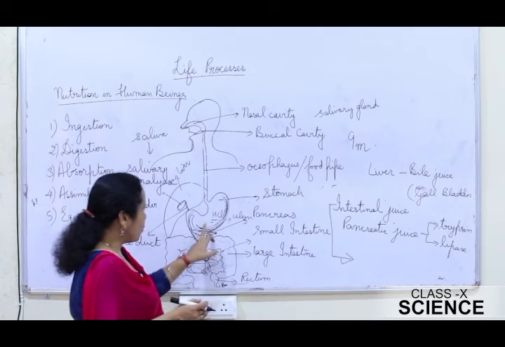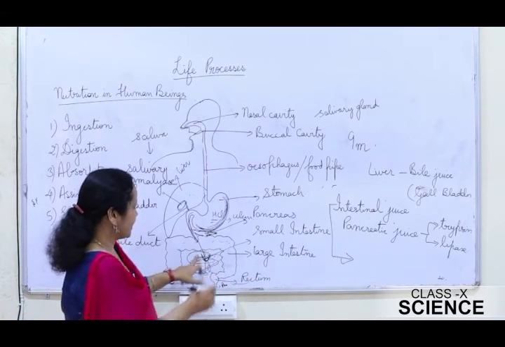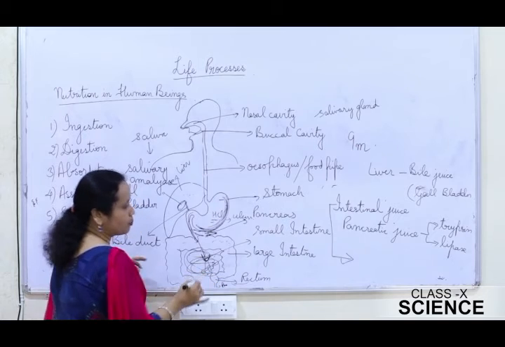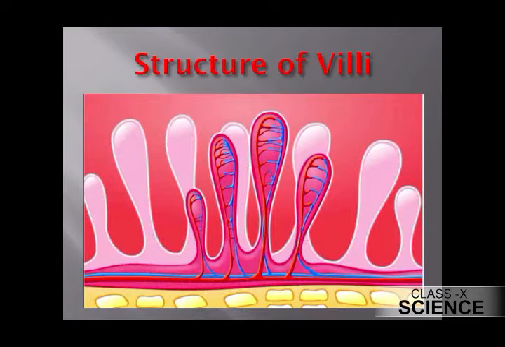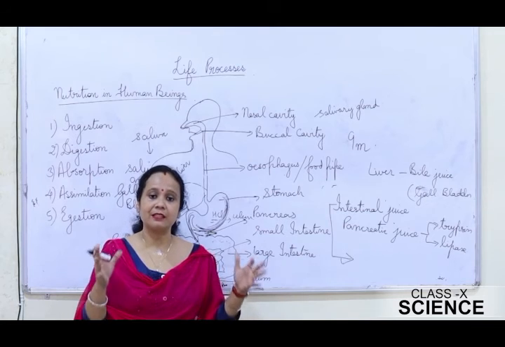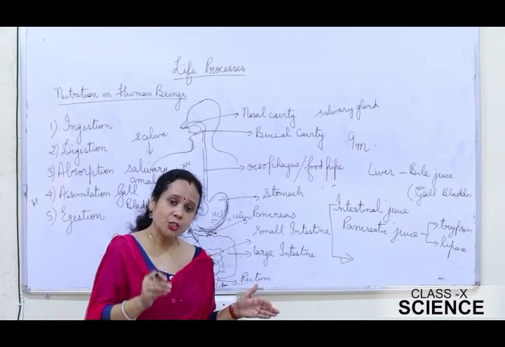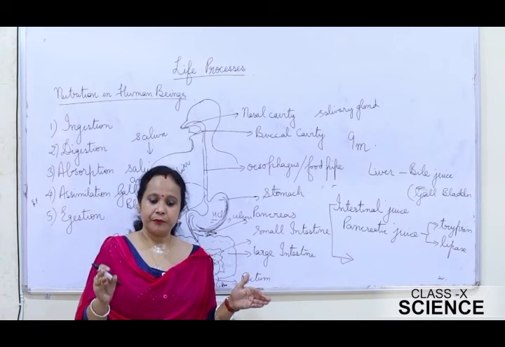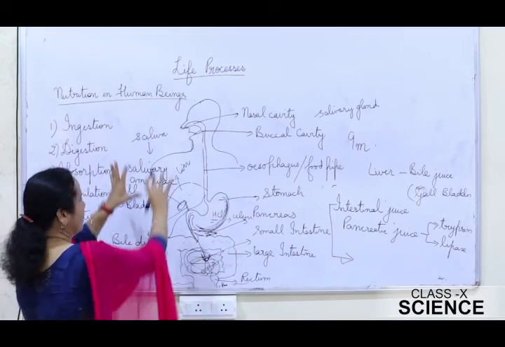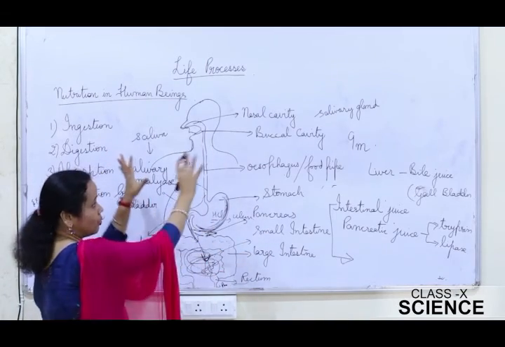Now, the inner wall of the small intestine is here actually. The inner wall of the small intestine has a lot of finger-like projections. Just see the picture. It has a number of finger-like projections, and these finger-like projections increase the surface area of absorption for the digested food. And they are also richly supplied with blood. So this is all about digestion.